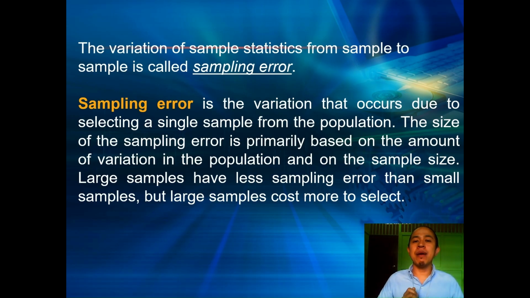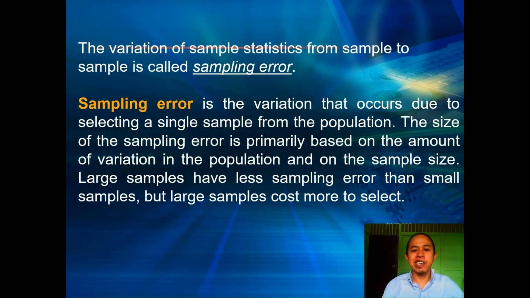If you still remember, we already tackled what sampling error is in our previous chapter on sampling and sampling distribution. So again, sampling error pertains to the variation of a sample statistic from one sample to another sample.